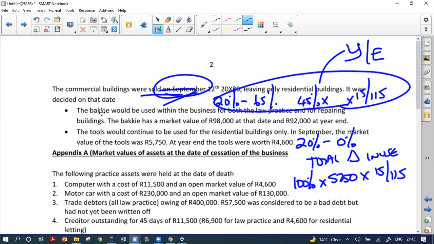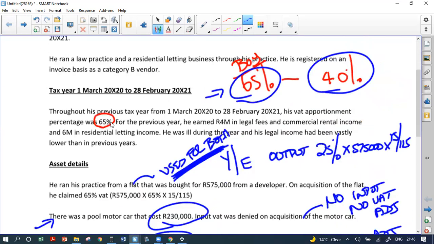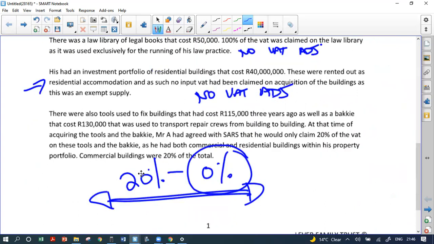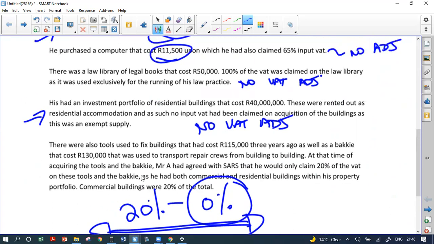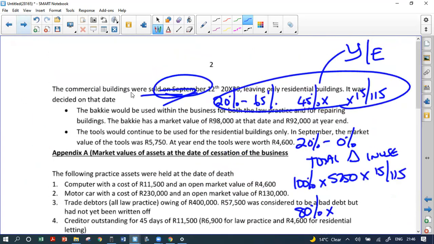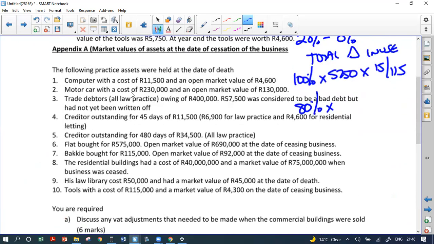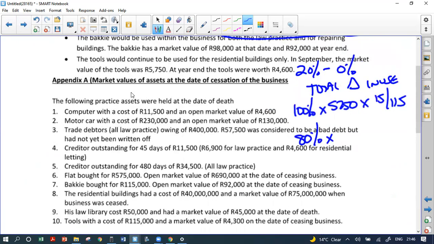We're going from 20 down to 0. And remember what we can do now? We can claim 80% of the input VAT back. Okay, because we only claimed 20% of it originally. So we need to just bear that in mind. So that's how the calculation would work on a total change in use.